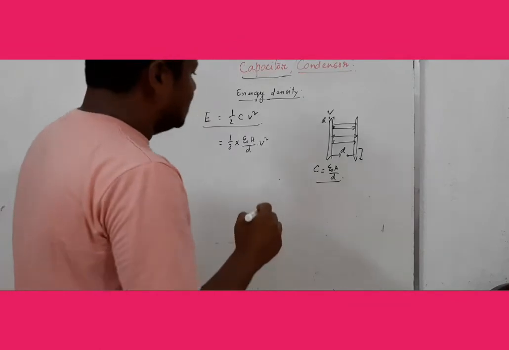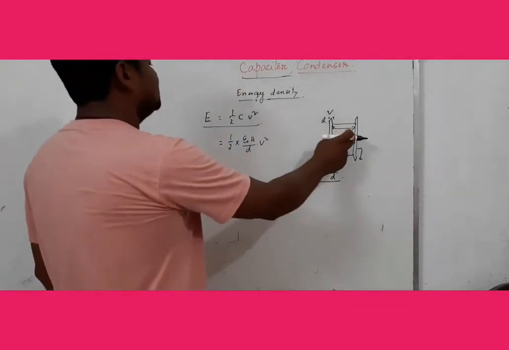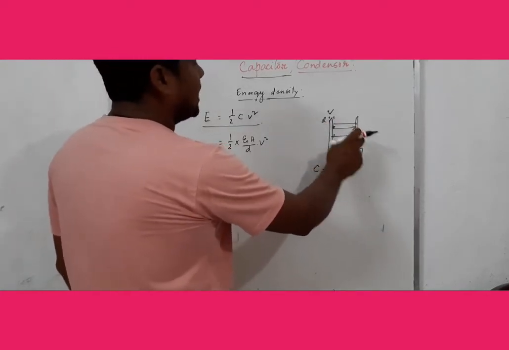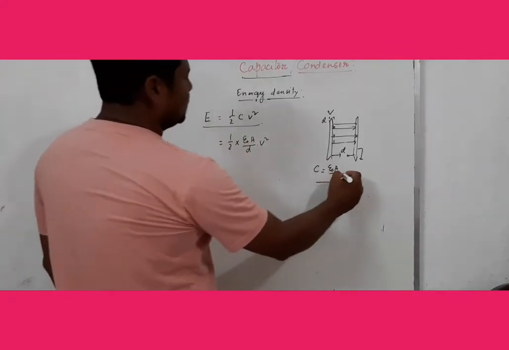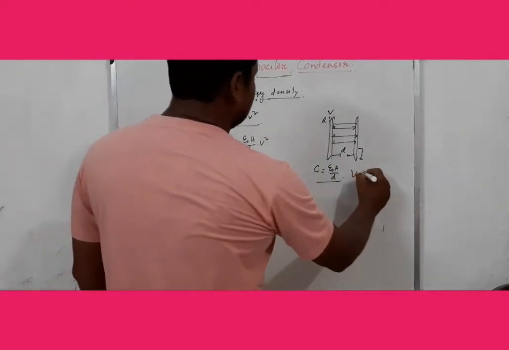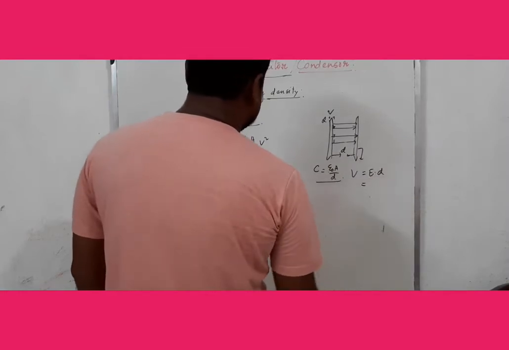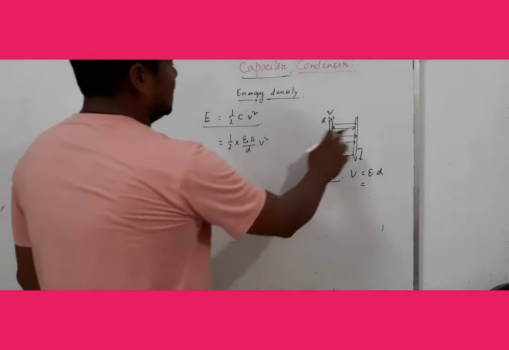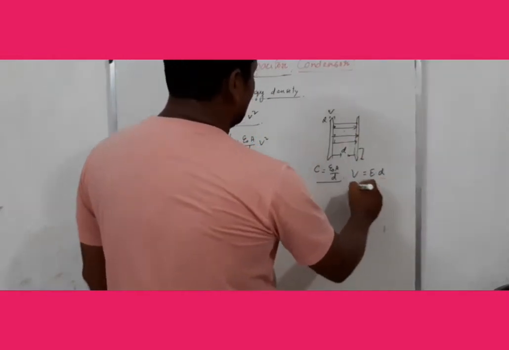Mind that this epsilon 0 is the absolute permittivity of the medium, that is, the gap is filled with a vacuum. Now, we know the potential V between the two capacitor plates is V equal to E into D, and E is the electric field in the middle of the plates, that is sigma by epsilon 0.